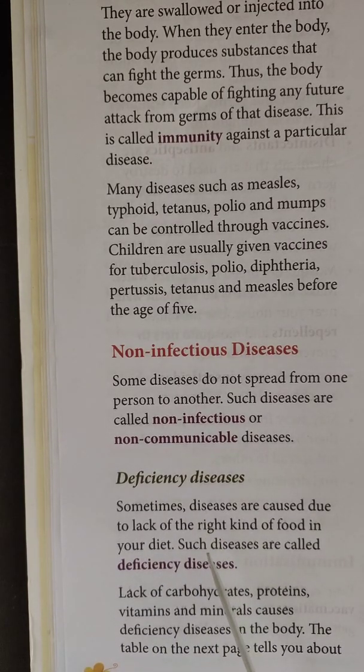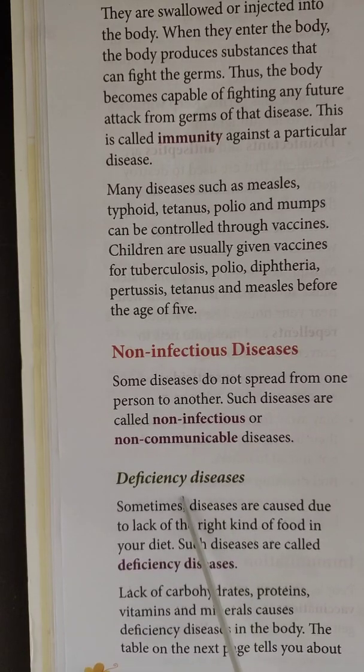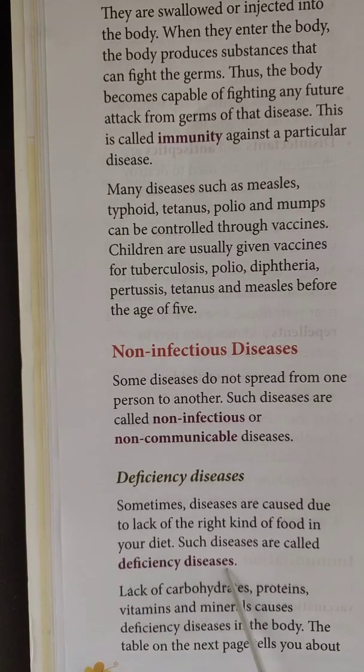For example, night blindness. Suppose the food that you eat doesn't contain vitamin A in sufficient quantity, then in dim light or at night, the person cannot see well. That is called night blindness. Vitamin A is very essential for vision in dim light or at night. So that is one example of a deficiency disease. The disease which occurs due to lack or absence of certain nutrients in our food, we call deficiency diseases.